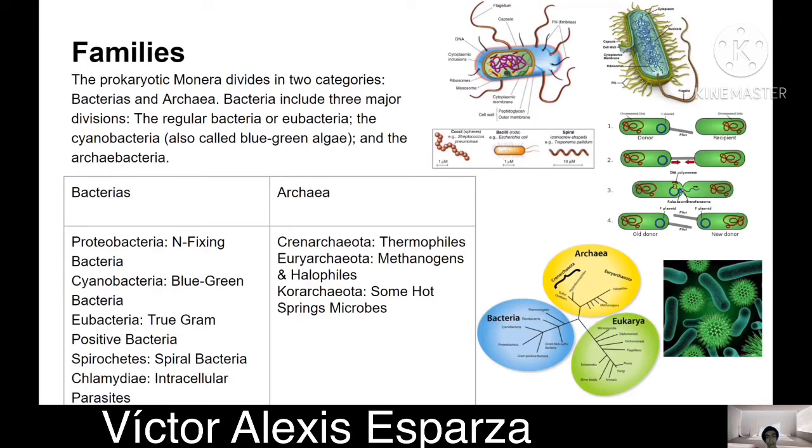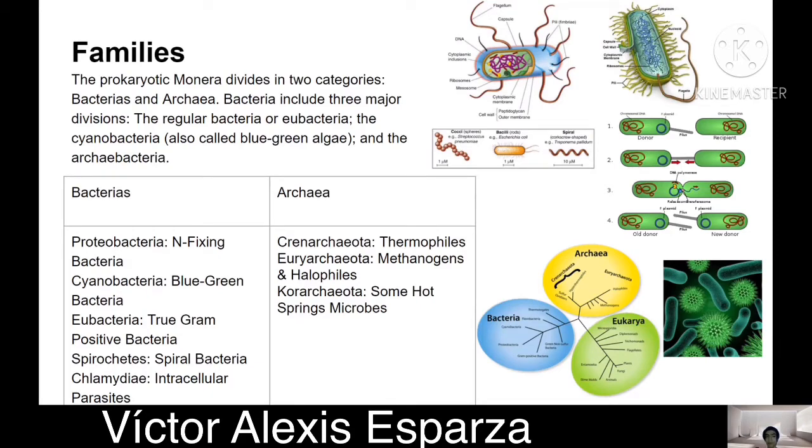Okay, bacteria. As I already mentioned, there are three major divisions, but there are five types of families of bacteria. There are the Proteobacteria, which are the infecting bacteria.